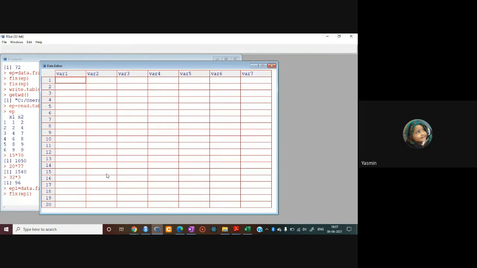We just have to create an empty data frame with some object name. You write data.frame with empty brackets and press enter. Then by using the command fix with the assigned object name, you have to run that command. As you press enter, the spreadsheet is opened, and it will be open in front of you.